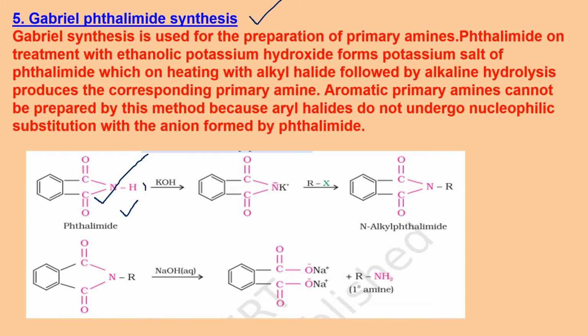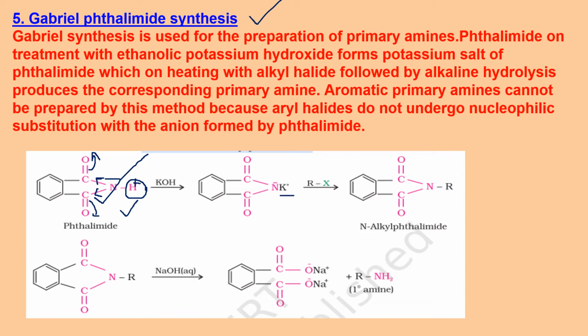This KOH will abstract this hydrogen because this hydrogen exists as an acidic hydrogen. The reason being, there are two CO groups which withdraw electron density towards them like this, and it affects the electron pair in this bond also. So basically the electron density is drifted this way. Because of that, this H can go out as H plus, and in place of H plus, K plus comes.